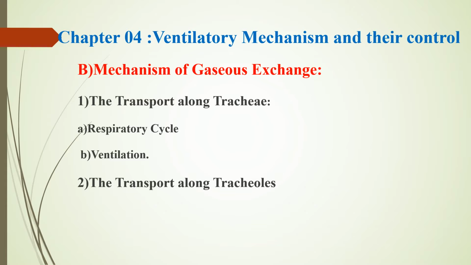Each tracheole ends blindly, and the blind end of the tracheole is made up of a single cell. All these tracheoles are filled with fluid at the blind end, and the tracheolar fluid is not an ultrafiltrate of hemolymph, but it is similar to amniotic fluid, having a composition similar to that found in molting fluid.